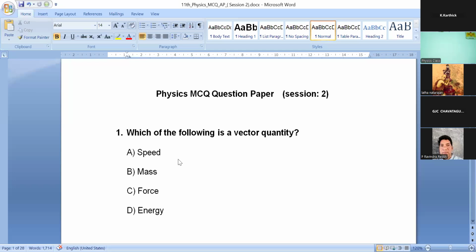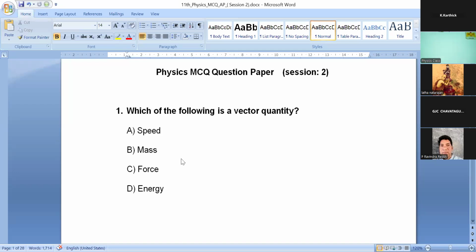So today, physics MCQ test. Already you know about that. So here are the questions. First question, which of the following is a vector quantity? Which of the following is a vector quantity?